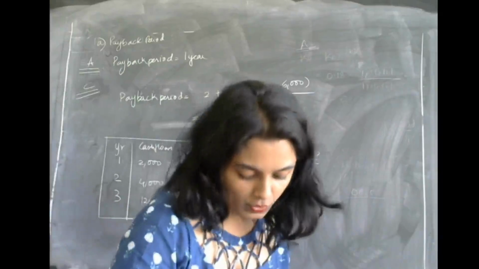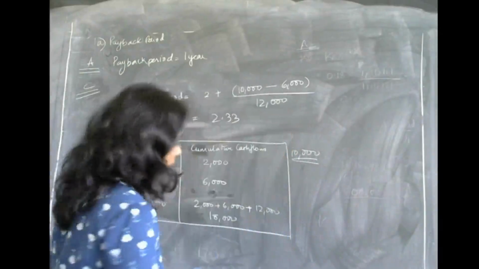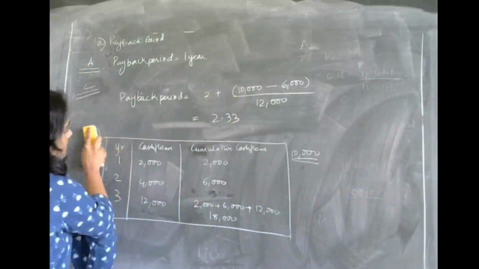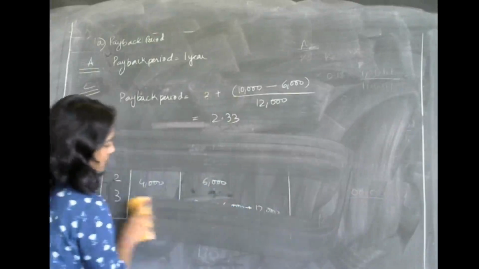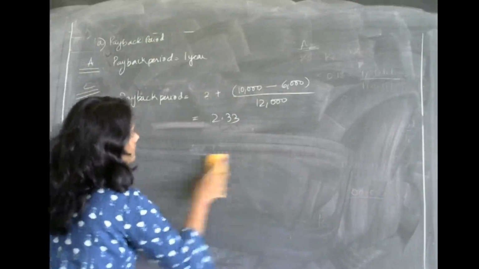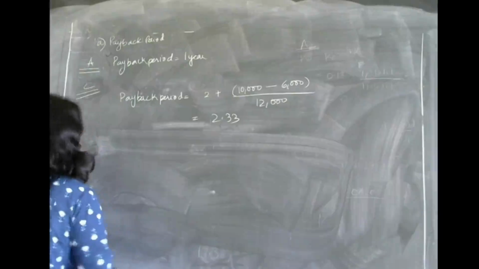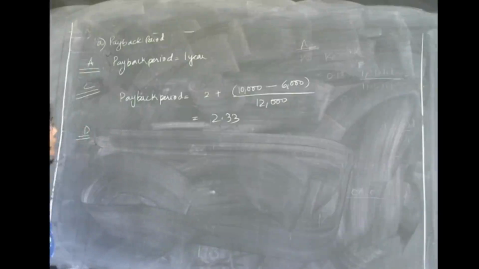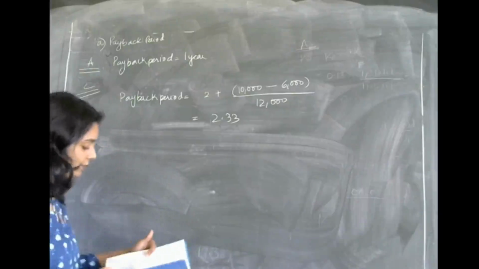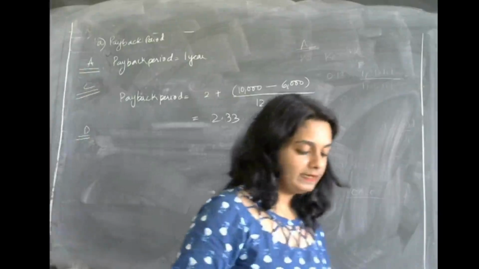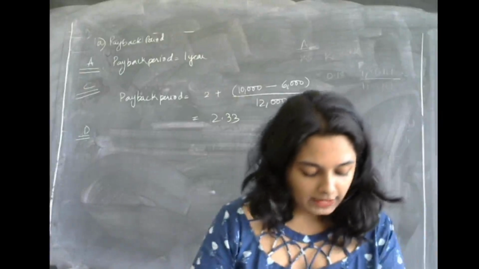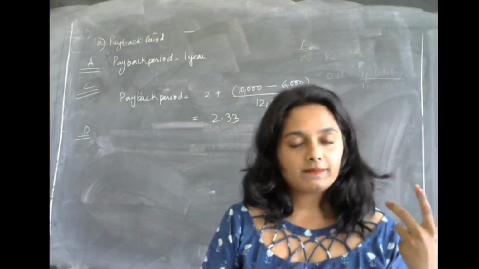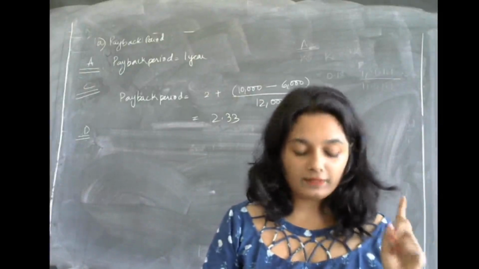Now let us move on to D. For the project D, what is happening is that the amount of initial investment, 10,000, is recovered in the first year itself.